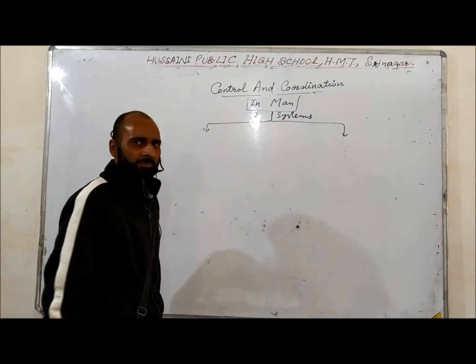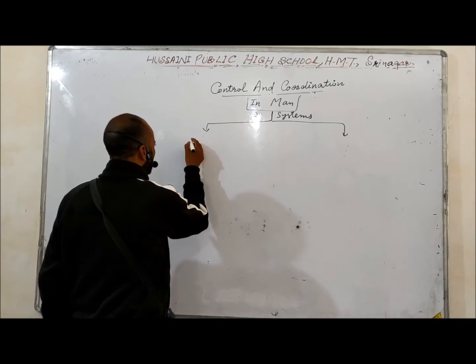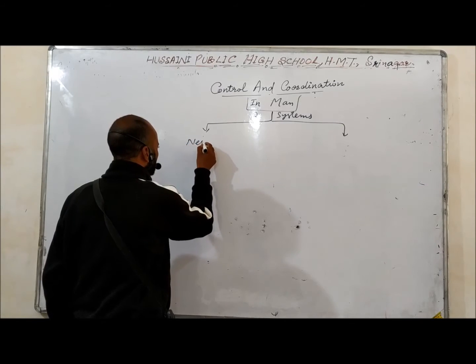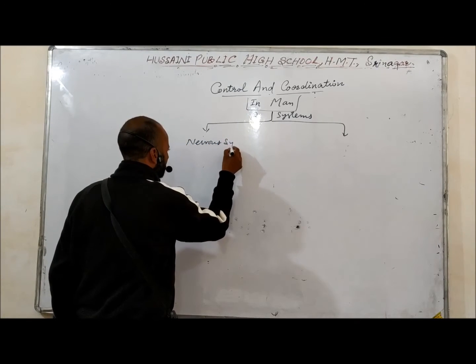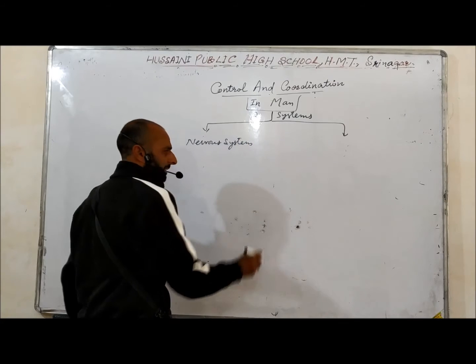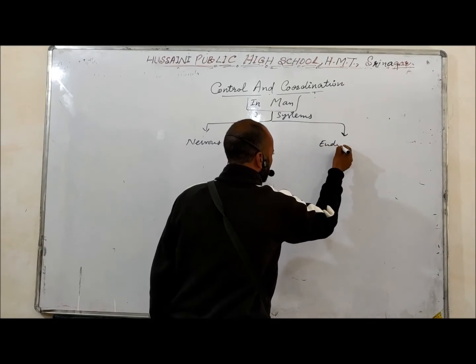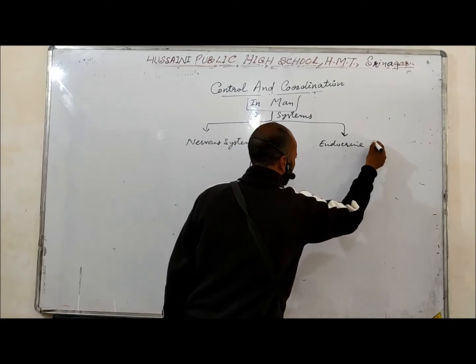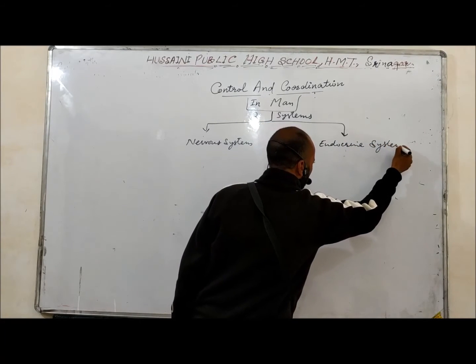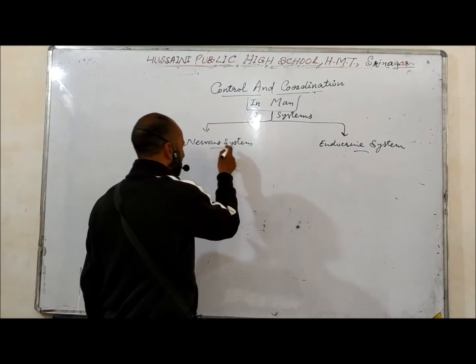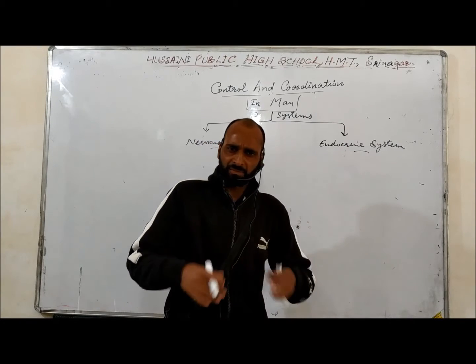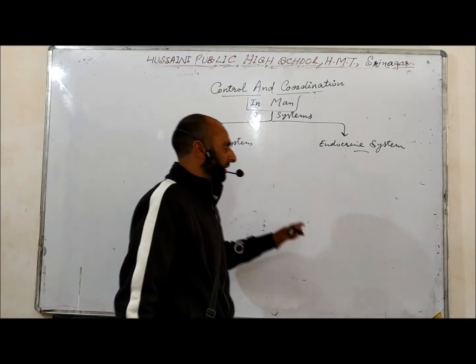Number one, nervous system. And the second system is endocrine system. These are the two systems which are concerned with the control and coordination in human beings.